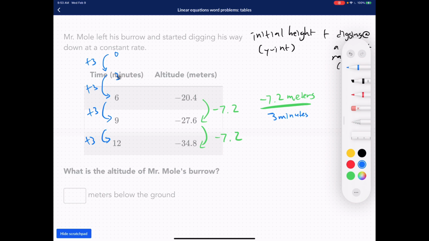0 plus 3 is 3. 3 plus 3 is 6. You guys see that? So it's constantly increasing by 3 minutes. And then we can also go backwards here too.